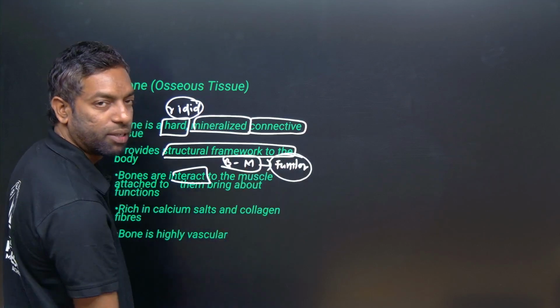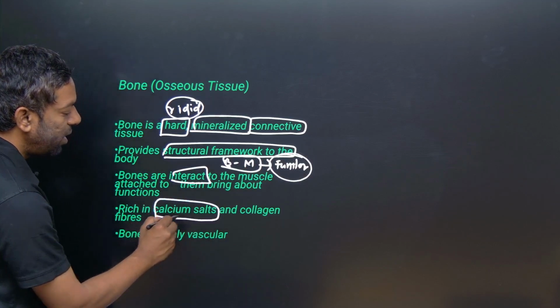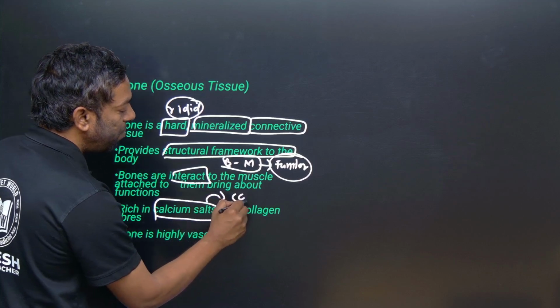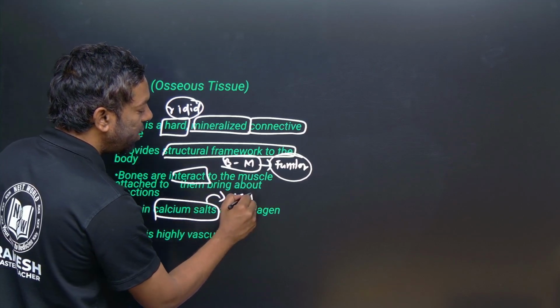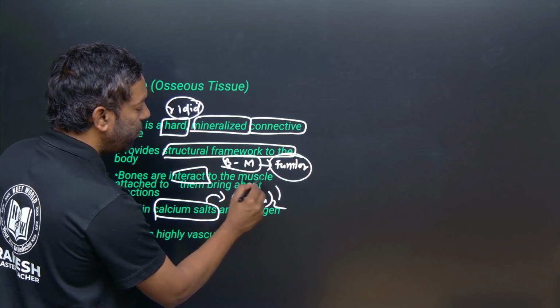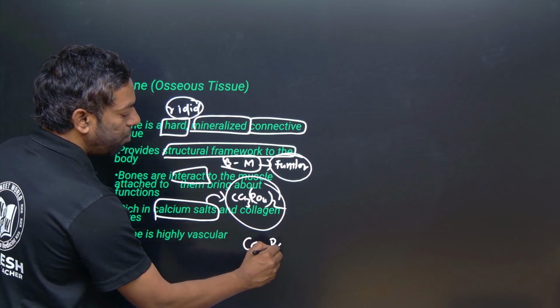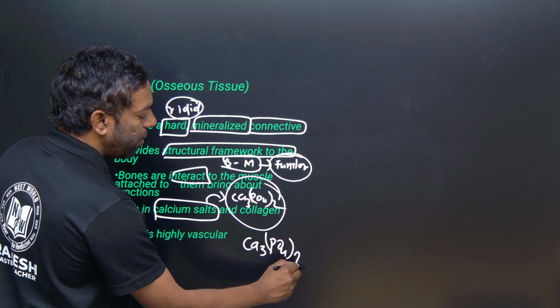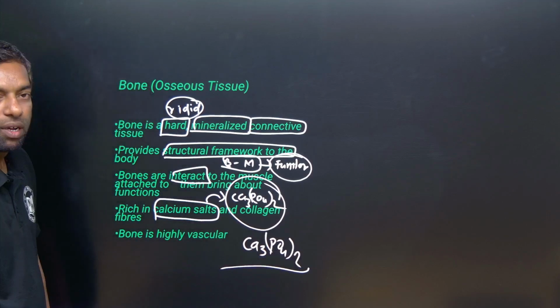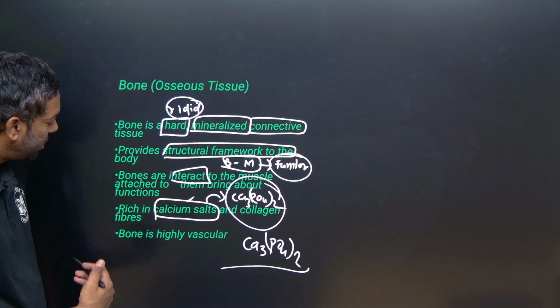It is rich in calcium salts, especially calcium phosphate, Ca3(PO4)2. We can call these calcium salts.